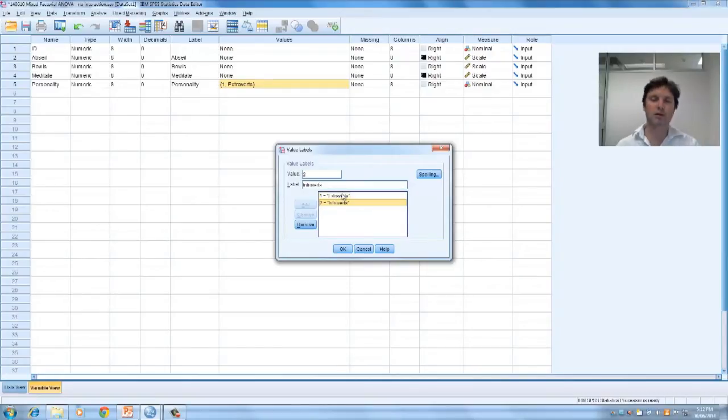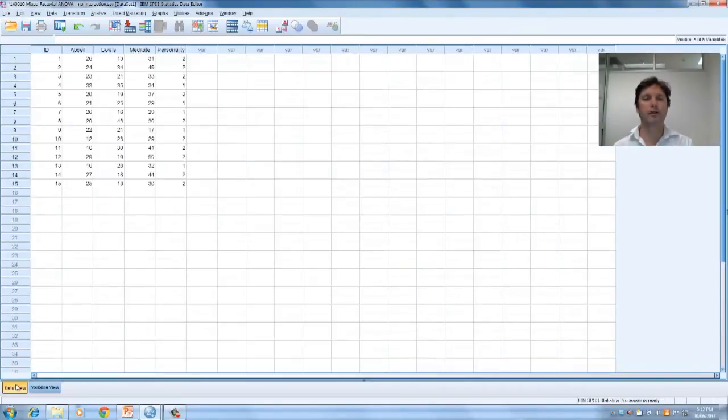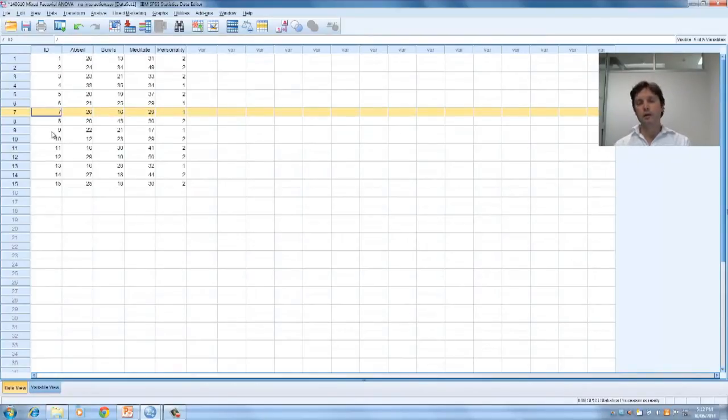You know, the millions of moments that have made up you and the millions of moments that have made up me, we can't assign those people randomly, so that you're either an extrovert or you're an introvert, and so hence it's a natural groups design. Let's go OK and go back to data view. If we have a look at participant 7, ID 7, this person abseiled and got an enjoyment score of 26, did lawn bowls and got an enjoyment score of 16, and meditated and got an enjoyment score of 29.